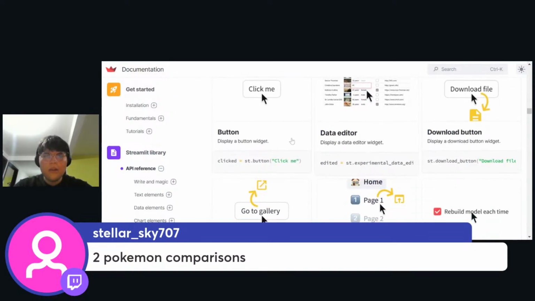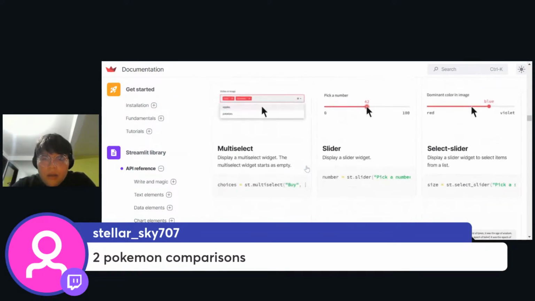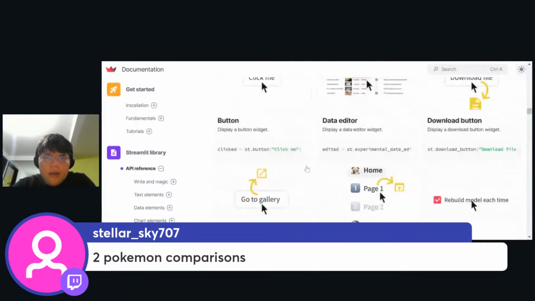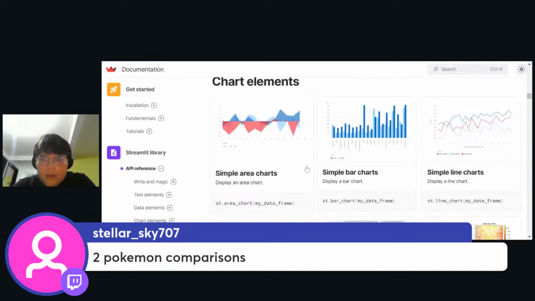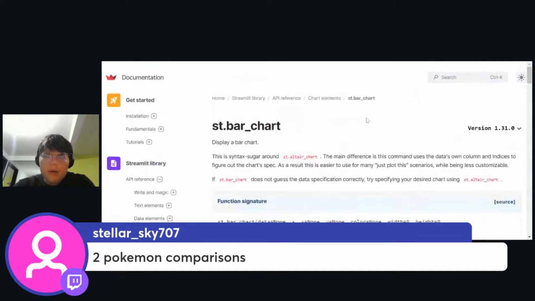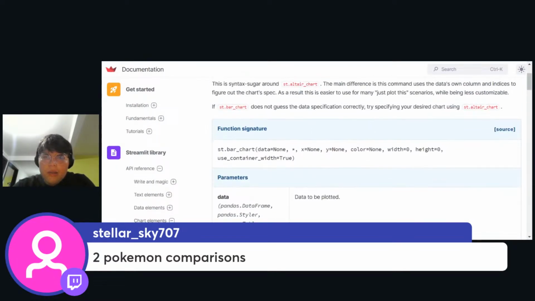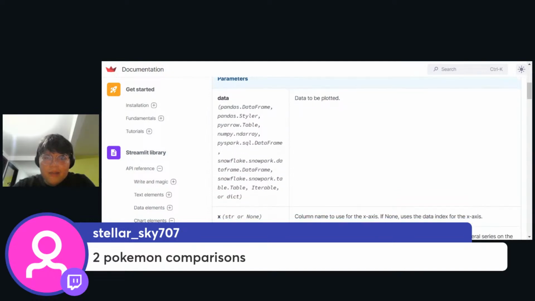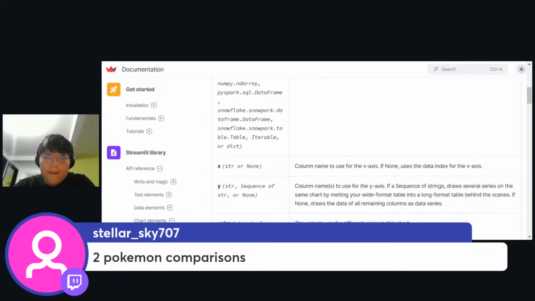So this is media, toggle. Oh yeah, there you go. So we can use bar chart, but instead of using data as a data frame, can I pass something else? Yeah, I can pass a dictionary.